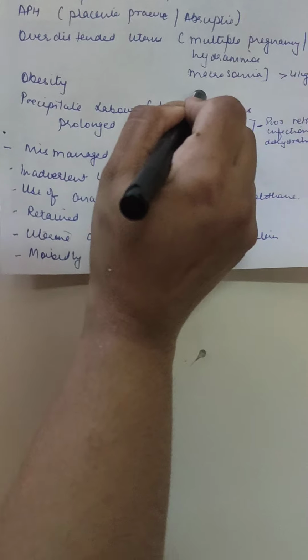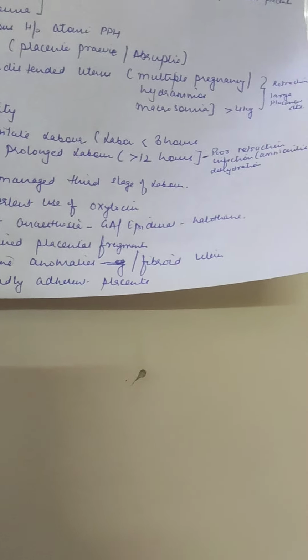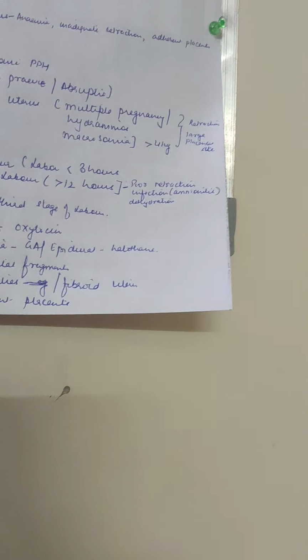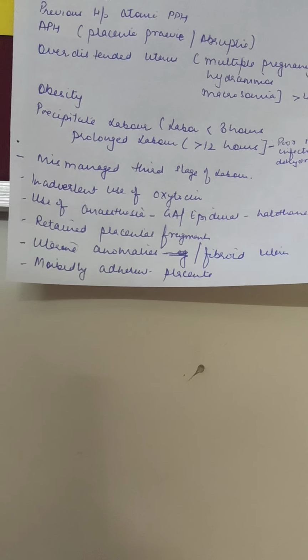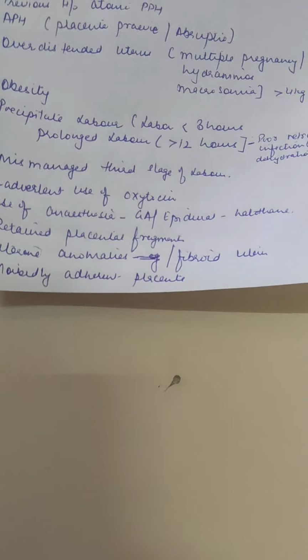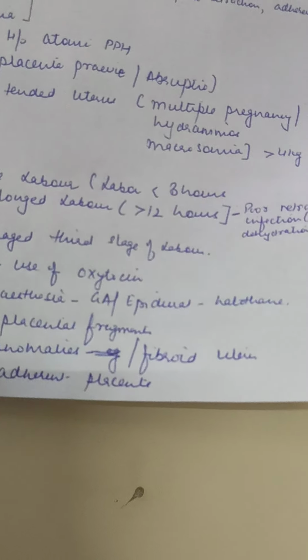So these are a few examples when the uterus will be over-distended, as a normal singleton is one single fetus. In those cases, the uterus will be distended more than the average distension. It will be enlarged, it will be of bigger size. So now it will take more time for retraction. The more it is distended, the more time it will take for the fibers to retract.